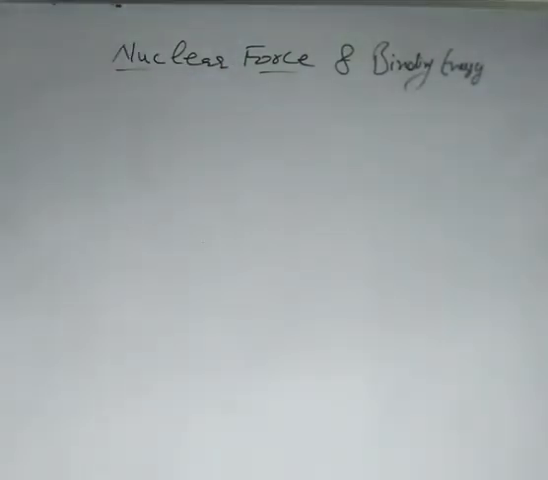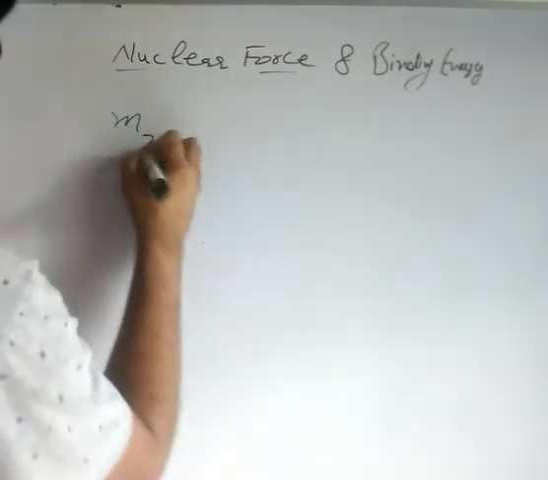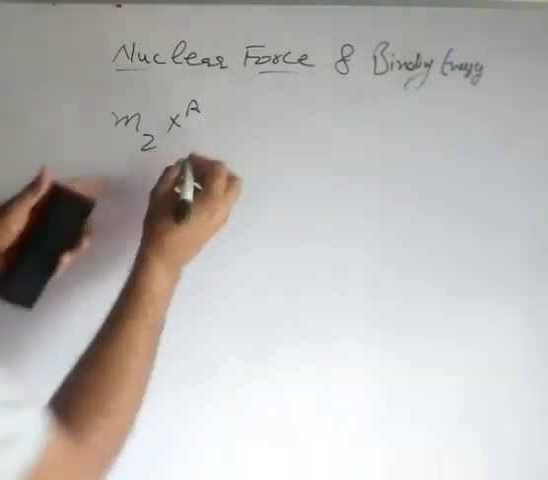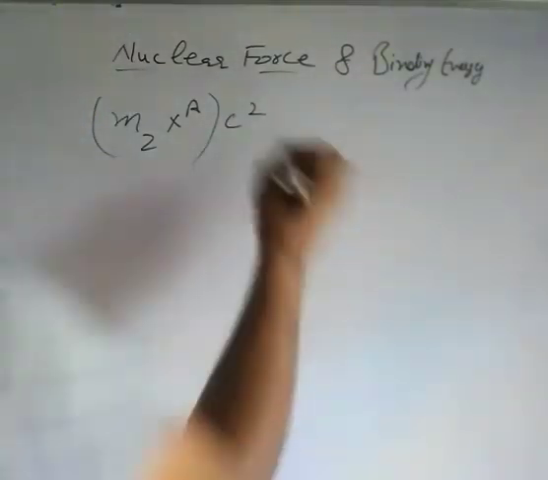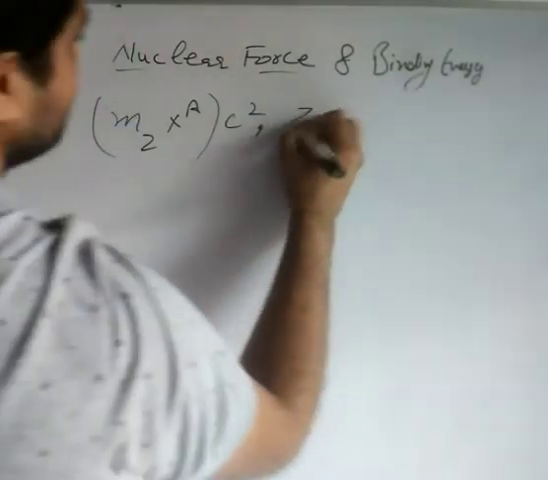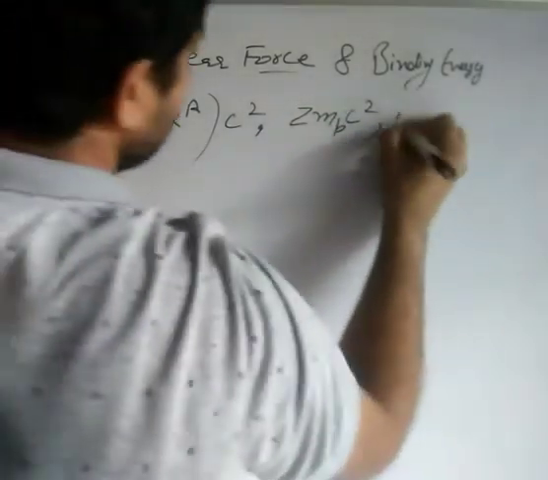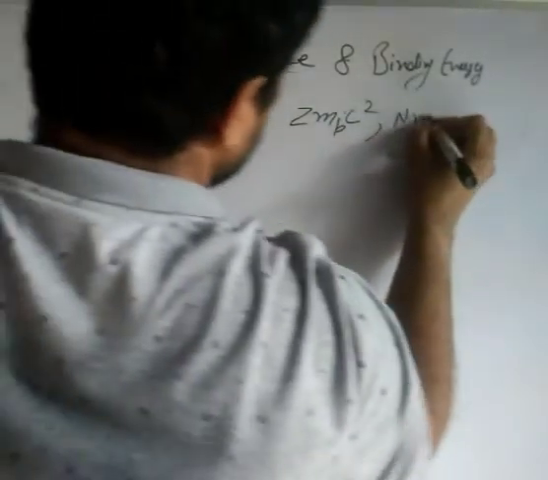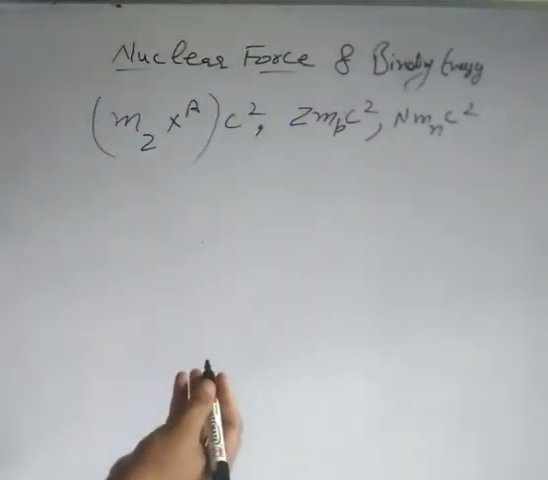Now suppose I have a nucleus ZXA. If this is the mass, then what will be its rest mass energy? Into c square. Okay, now suppose I have Z protons, mass of Z protons is this. So what will be the rest mass energy? Into c square. If I have N neutrons, what will be the rest mass energy? That will be into c square. Okay. So what will be the corresponding binding energy?